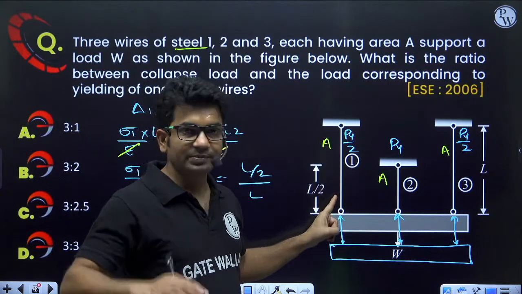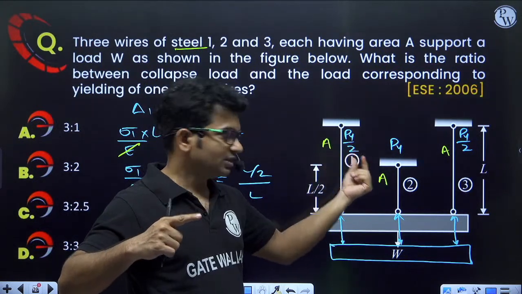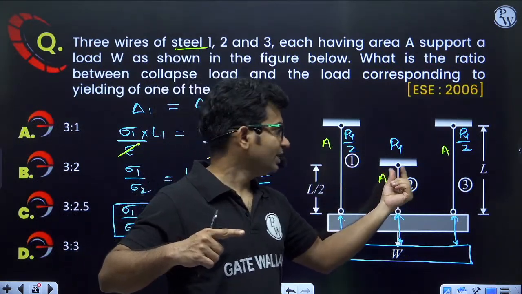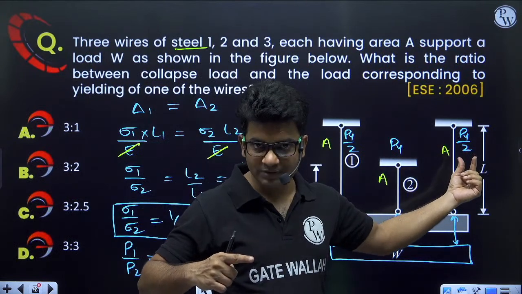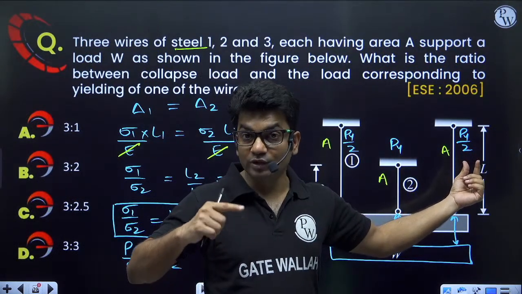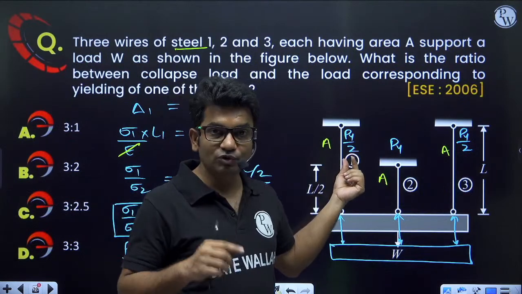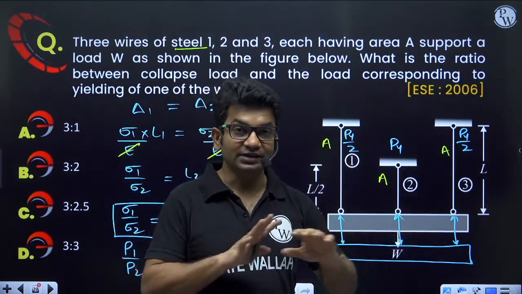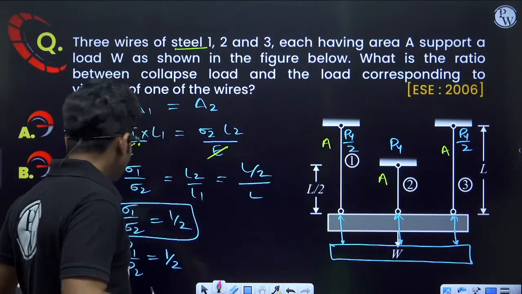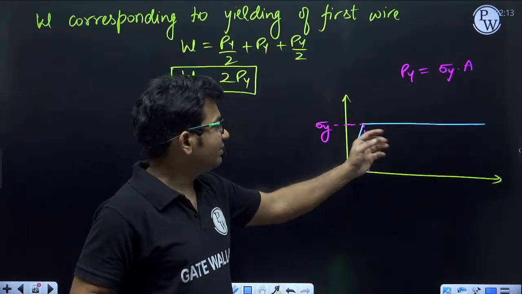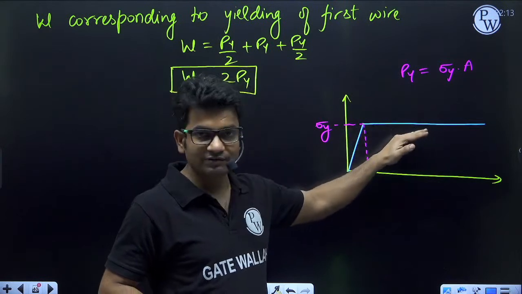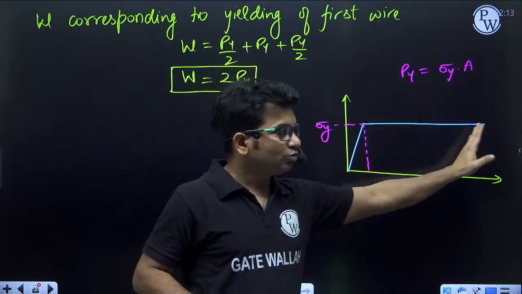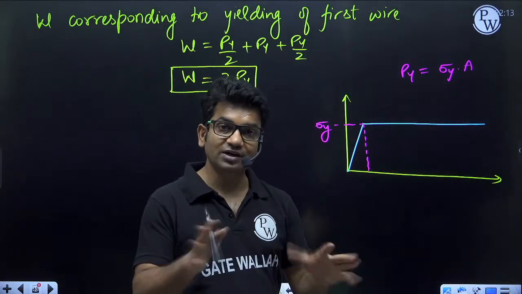This wire can take a maximum force of Py, and this wire can take a maximum force of Py. Corresponding to collapse load, the wires will be taking force Py, Py, Py. All three wires will have yielded. So the collapse load corresponds to yielding of all three wires.